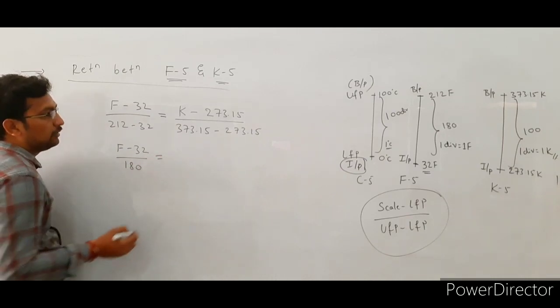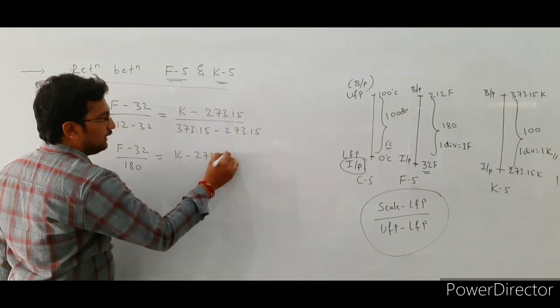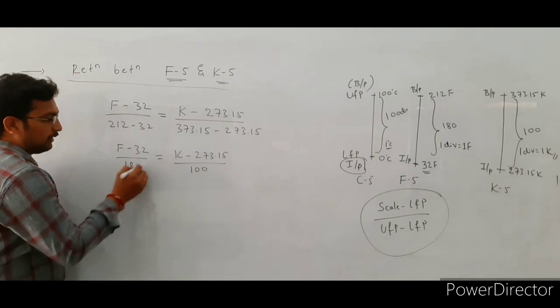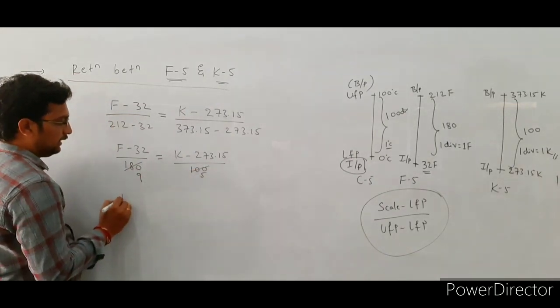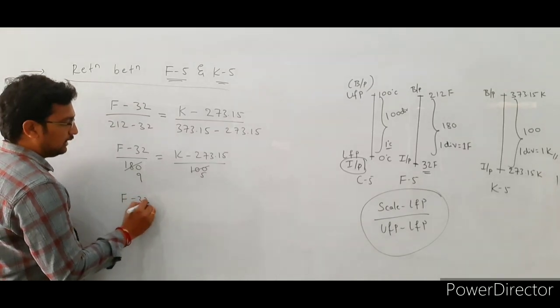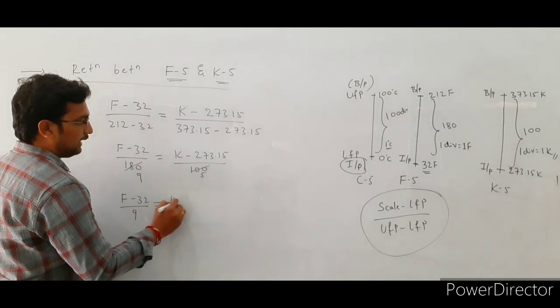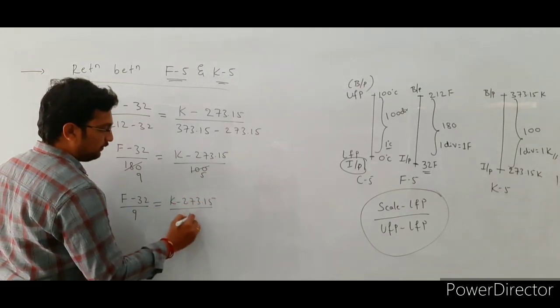that is equal to (K - 273.15) divided by, the difference is 100. Again it is 9 and 5. Then (F - 32) divided by 9 is equal to (K - 273.15) divided by 5.